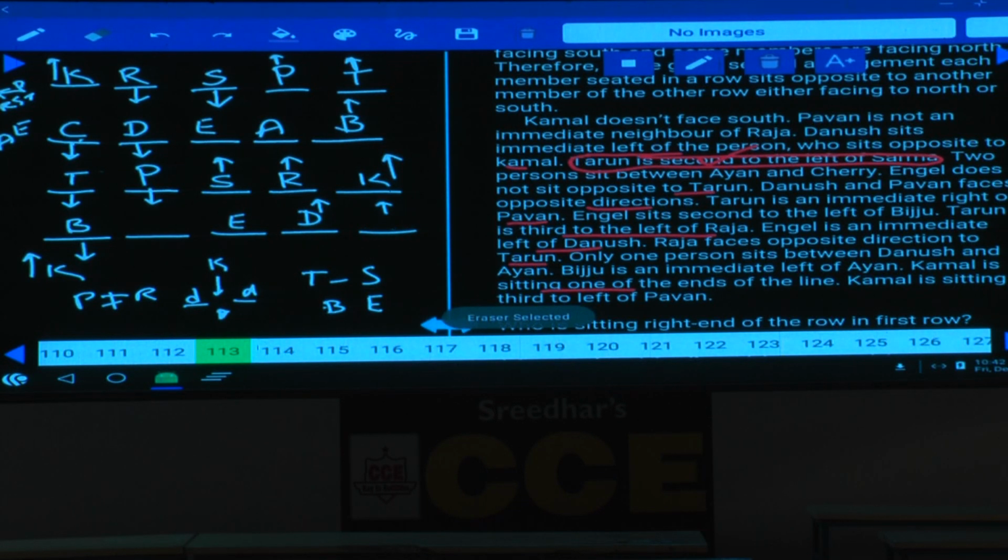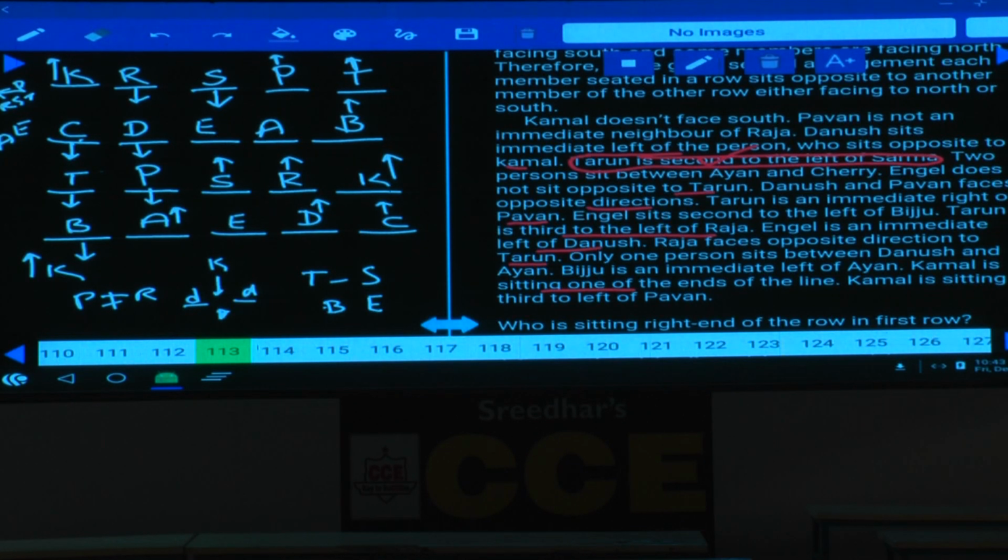Hence, D and A, now there is one person between these two, and this person must be C, isn't it? Then only one person sits between D and A. B is an immediate left of A. Now B is an immediate left of A.